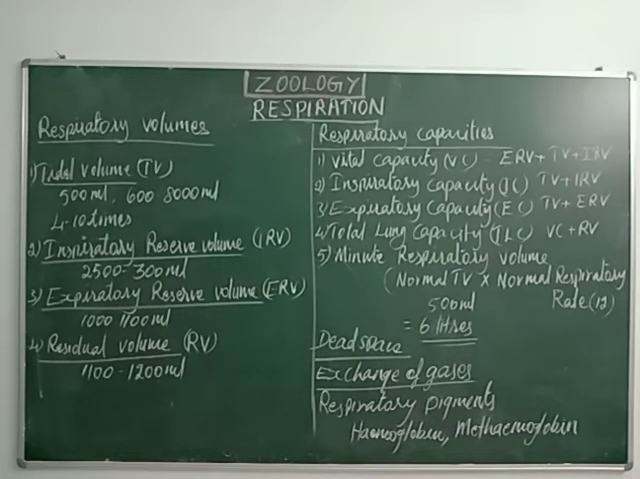The next topic is gaseous exchange. Already I told you, the alveoli act as the gaseous exchange place. From the alveoli the oxygen enters the blood, the blood carries the oxygen, and this oxygen finally enters the tissue.